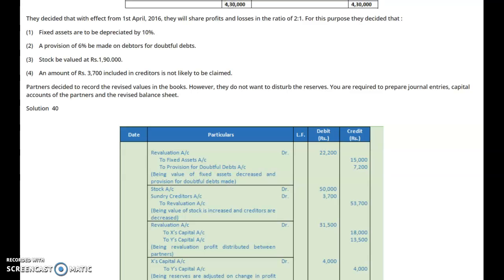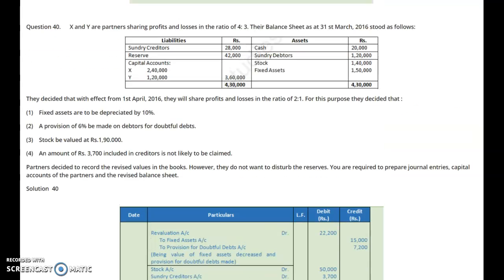Next item is an amount of 3,700 included in creditors is not likely to be claimed. Please understand, again it is income because the liabilities have decreased. I repeat, an amount of rupees 3,700 included in creditors is not likely to be claimed, because our creditors are being reduced by this amount of 3,700. The firm does not have to pay rupees 3,700 to the creditors. It will be regarded as the income of the firm. So likewise, it is to be credited to the revaluation account.